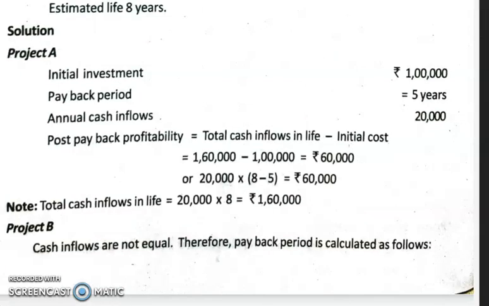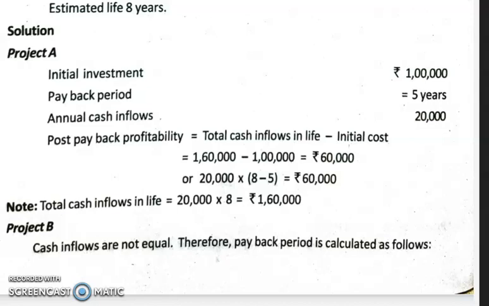Okay. So in project A, the payback period is equal to initial investment divided by annual cash inflows. That is 1 lakh divided by 20,000, and we get 5 years. Next, we have to calculate the post payback profitability, which is equal to total cash inflows in life.